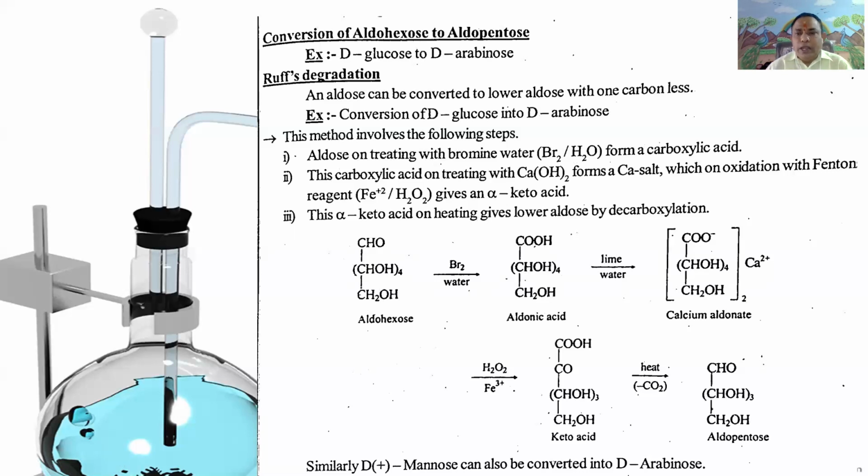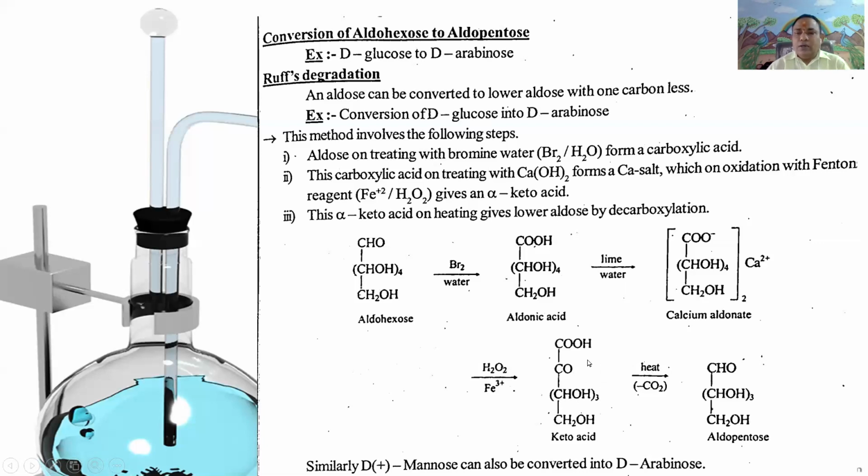This calcium aldonate or calcium gluconate upon treatment with Fenton's reagent, that is FeSO4 and H2O2, or Fe plus 2 and H2O2, gives keto acid, COOH, CO, CHOH taken 3, CH2OH. It is called keto acid.